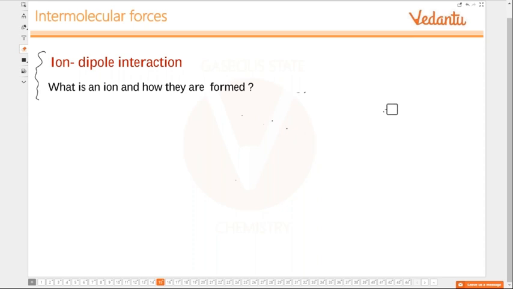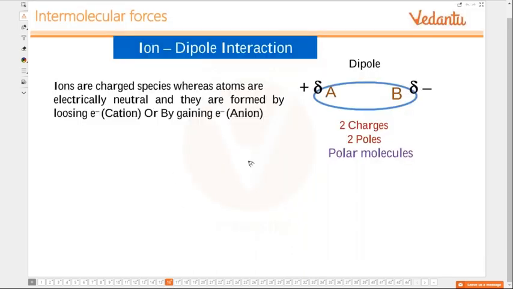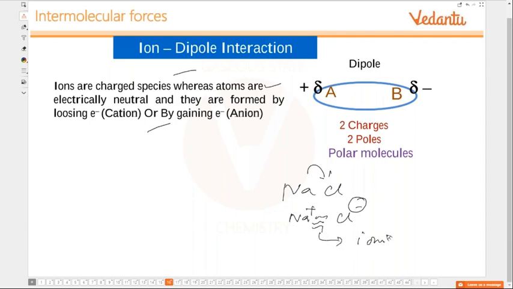Whenever ionic compounds dissolve in a polar solvent like water, this kind of attraction we will see. Ion dipole interaction. Okay? So let us see how it happens. Ions are charged species, whereas atoms are electrically neutral and they are formed by losing and gaining of electrons. For example, formation of NaCl. Na loses an electron, Cl gains an electron, Na becomes Na plus, Cl becomes Cl minus. There is force of attraction, which we call the ionic bond.